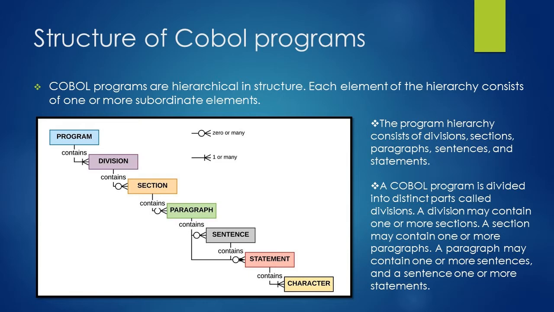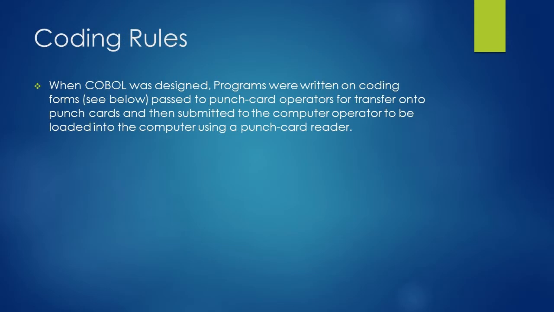You will get more familiar with these hierarchical elements as we start with the coding. As of now, let's move to the coding rules of COBOL programs. Some of the coding rules of COBOL programs came because of the old method of loading the program into the computer. When COBOL was designed, programs were written on coding forms. Those coding forms were passed to a punch card operator so that they could be transferred onto punch cards. Once the program was transferred to punch cards, those punch cards were loaded into the computer using a punch card reader.